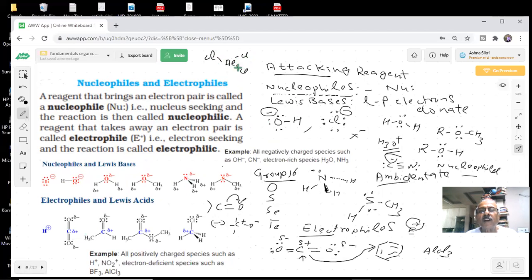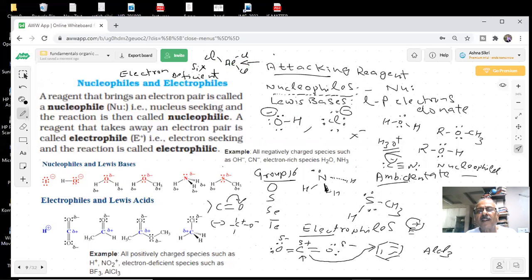How many electrons are there? Aluminium has 6, it should have 8. It is short of one pair of electrons. What do you call this, students? Electron deficient. So it can accept a pair of electrons.